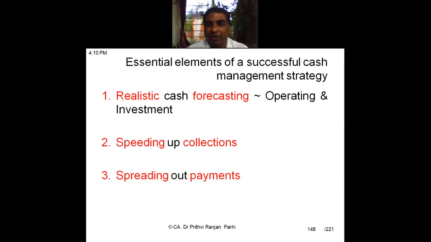And speeding up the collection. If you are able to speed up your collections, that will also bring success in your cash management strategy. And spreading out the payments. The payments need to be spread in such a way that it will not create any pressure on the management. So payments can be spread and collections can be speeded up, right? So through this, if we are successful in doing all these things, then our cash management strategy may be more successful.